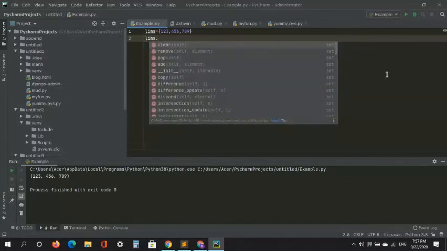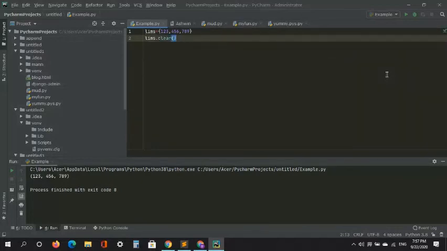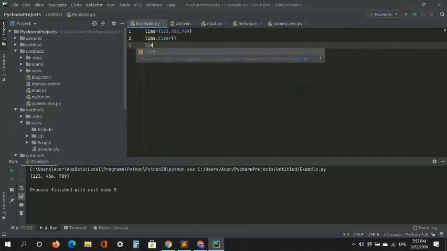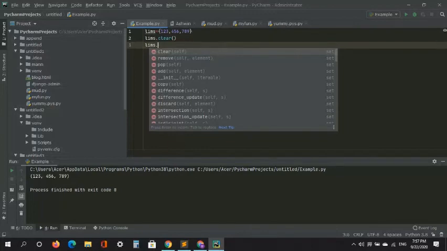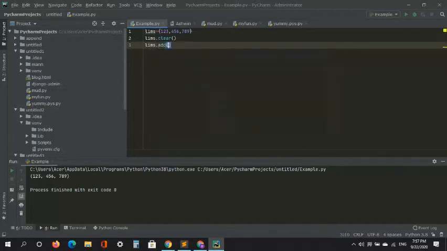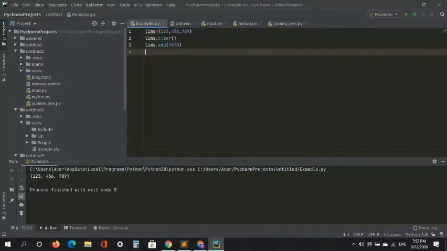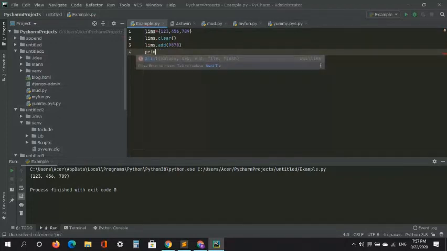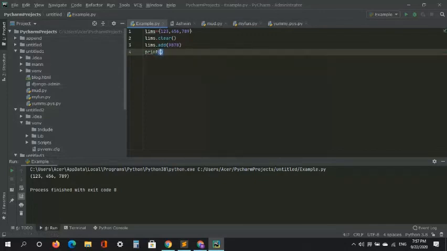Oh yeah, beginner function. Dot clear. Okay, that's nice. So when we say clear, of course it will clear the whole set. So let's see if there's append here. Oh, so there's add instead of append. That's nice. And then here, let's say you want to add 9870. Okay, so after that I'll just print it.